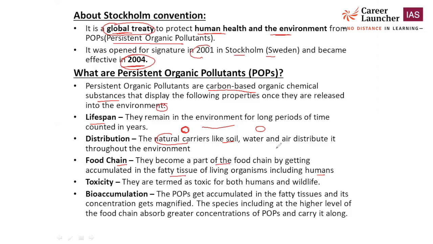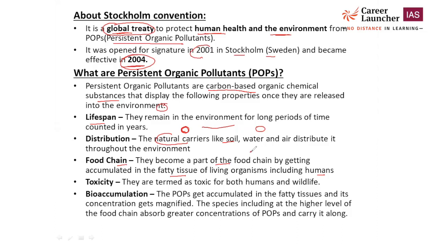So suppose we are using some chemical fertilizers that have all these properties. Once we use chemical fertilizer or pesticides for the production of plants, if human beings consume it, then that chemical will enter our body. Okay, for example, grass is eaten by a rabbit, the rabbit is eaten by a fox, the fox is further eaten by a tiger.